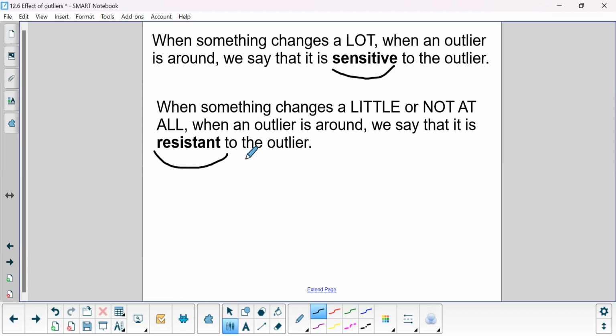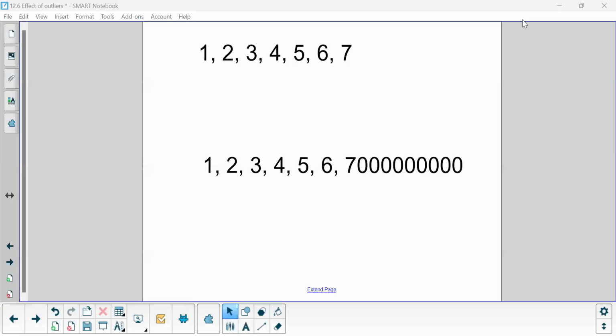And you can think about that. The mean really sensed the size of that number. It cared about the 100 and it gave us a big change because of it. So it was sensitive to it. When you put in the 100, the median barely noticed it. It was resistant to that outlier. And so you can see that happening here.